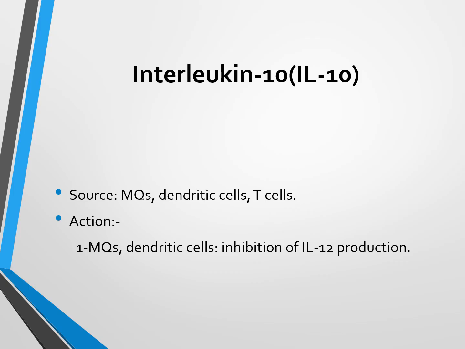Interleukin 10 is secreted from macrophages, dendritic cells, and T cells, and its action is on macrophages and dendritic cells. It causes inhibition of interleukin 12 production. So some cytokines are inhibitory cytokines, and one example of these inhibitory cytokines is interleukin 10. Interleukin 10 inhibits the production of interleukin 12, so it stops the inflammation or stops the immune response or immunological reactions.